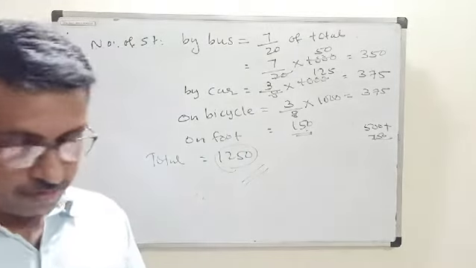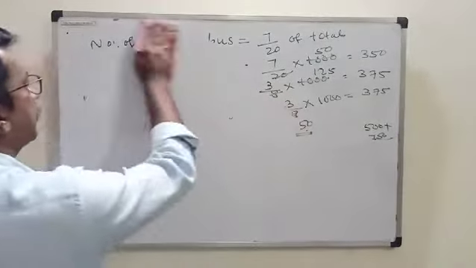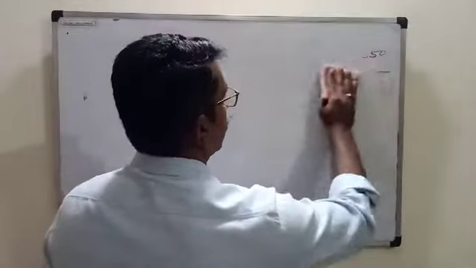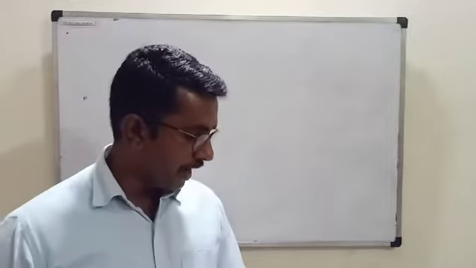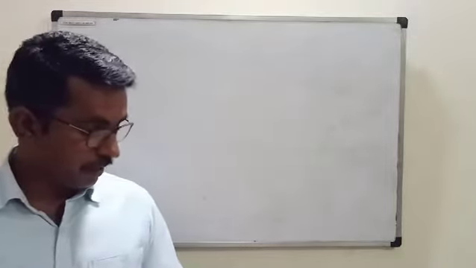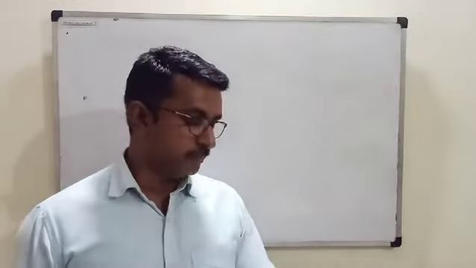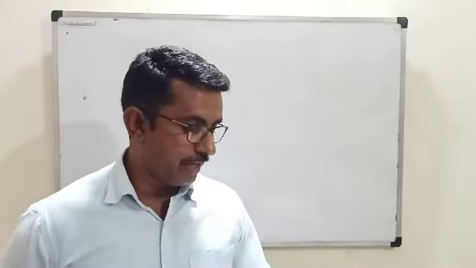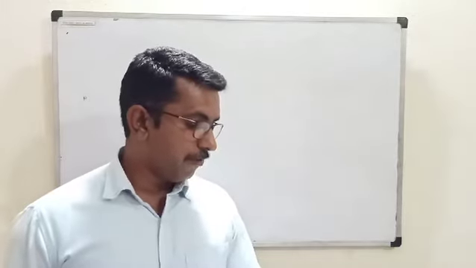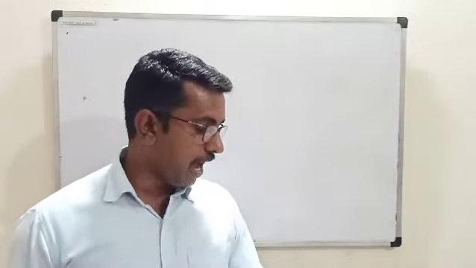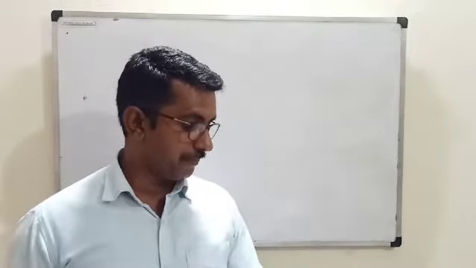Okay, that's all about the first question. Hope you have understood this one. Now let us go to question number 2. See, what is question number 2? The height of a red pole is 2 upon 5 that of a green pole. Next one, the height of a green pole is 10 by 13 of the height of the blue pole. Find the height of the blue pole if the height of the red pole is 17 1 by 3 meter.